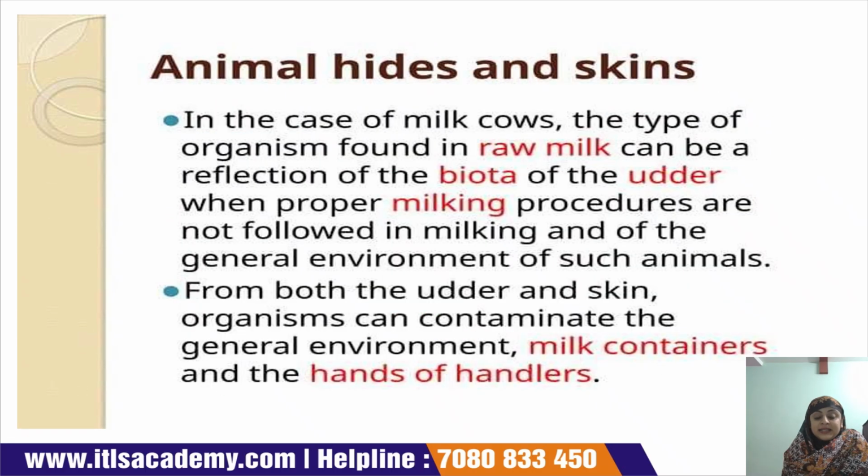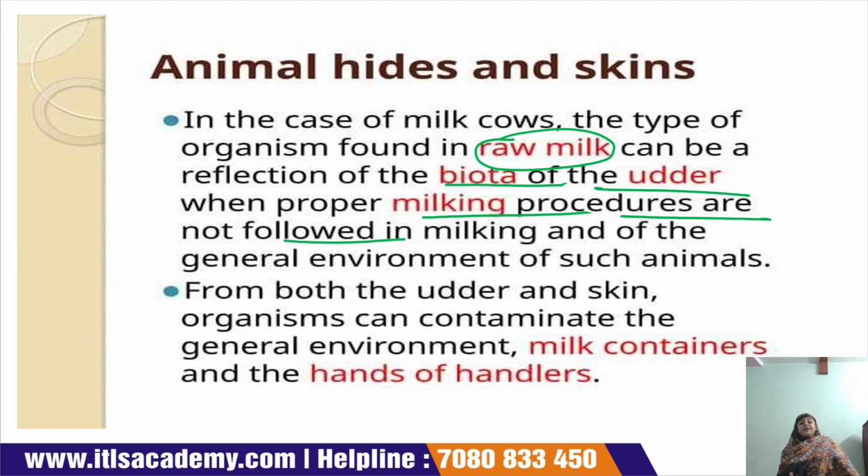Animal hides and skin. In the case of milk cows, the type of microorganisms present in raw milk can also reflect the biota of the udder when proper milking procedures are not followed. This is a big reason for contamination of raw milk.